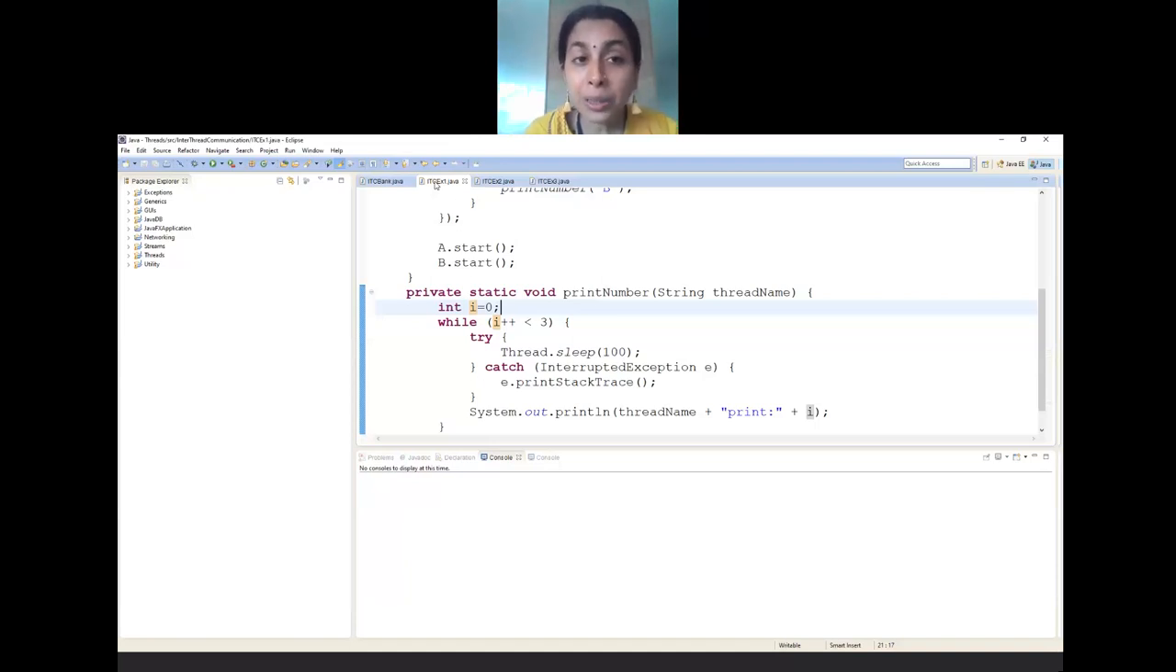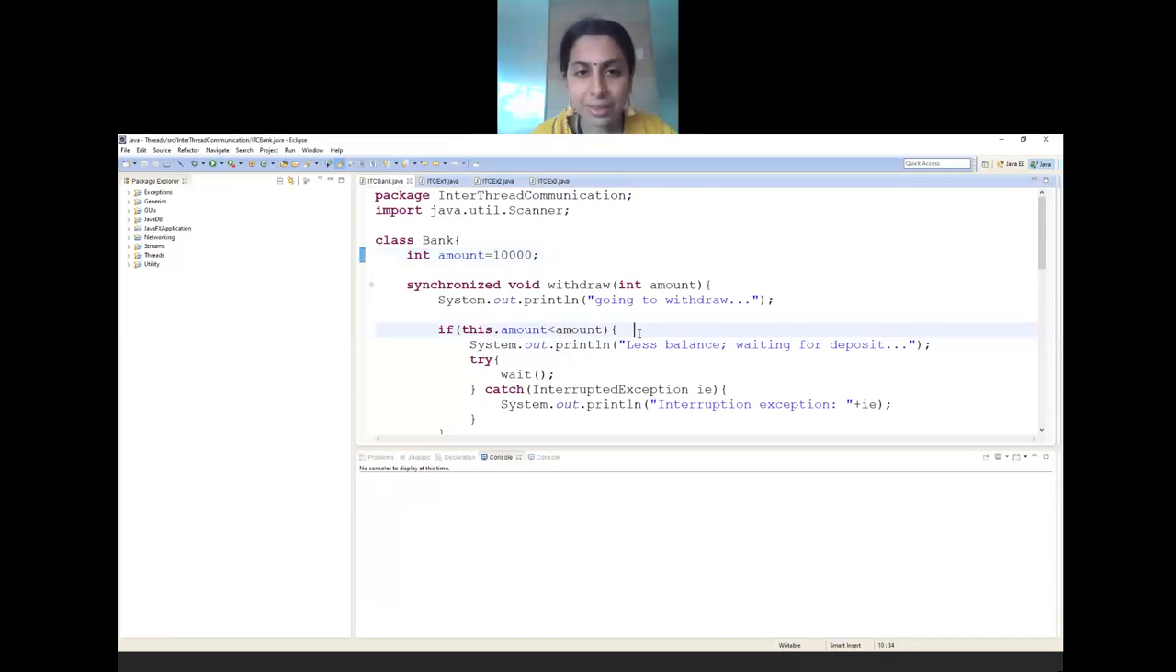I'll go back to the banking system. Just have a look at this. I have written a withdraw method which is synchronized. Obviously, it has to be synchronized, otherwise it becomes inconsistent data. Now, if this.amount, which is 10,000, is lesser than the amount that I have passed.